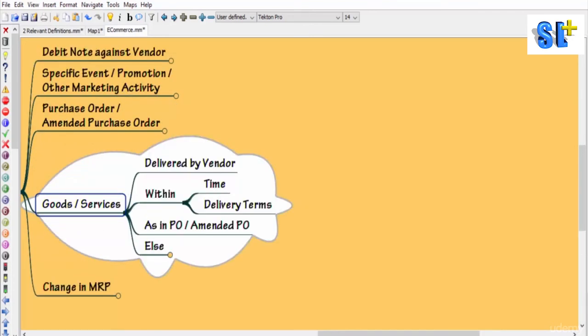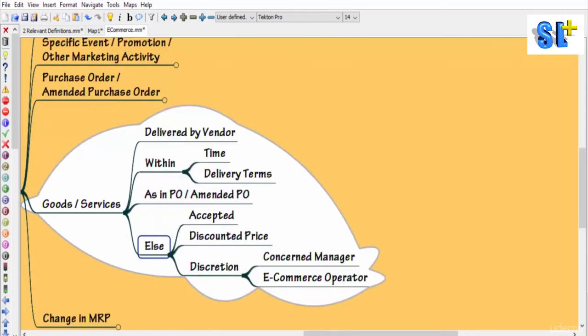It is agreed that the goods or services will be delivered by the vendor within the time and within the delivery terms as mentioned in purchase order or amended purchase order. Else, the goods or services have to be accepted by the vendor at the discounted price, which will be at the discretion of the concerned manager of e-commerce operator.